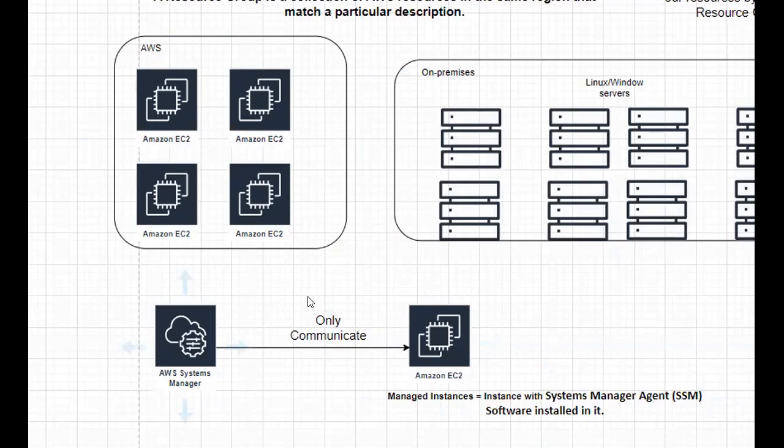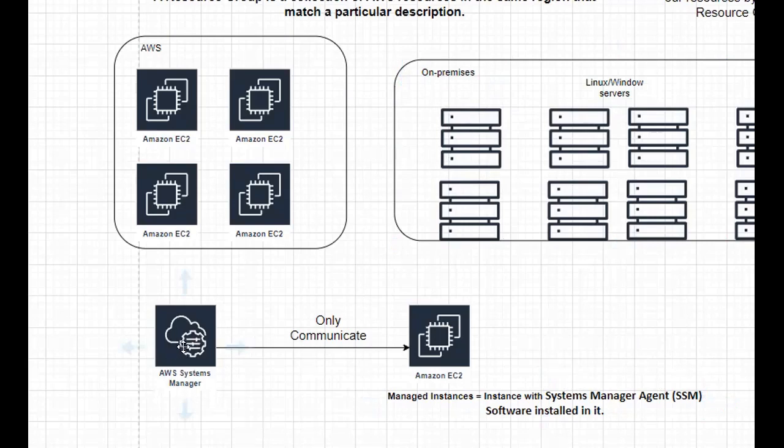Now let's say you want to perform operations on on-premises by using the System Manager. Now what you require for these servers which are present on your on-premises, you need to install this SSM software in order to provide communication between your on-premises systems and this System Manager.